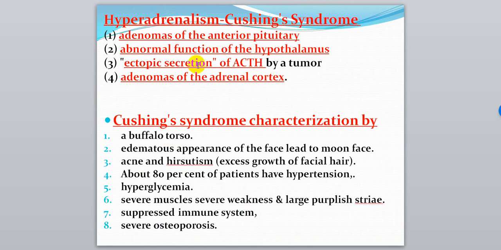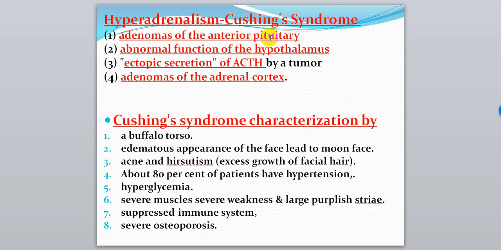Hyperadrenalism or Cushing syndrome. The causes are adenomas of the anterior pituitary and abnormal function of the hypothalamus, or ectopic secretion of ACTH by a tumor, or adenomas of the adrenal cortex. All of them are causes of Cushing syndrome. As you see, all of them are related to cancer.